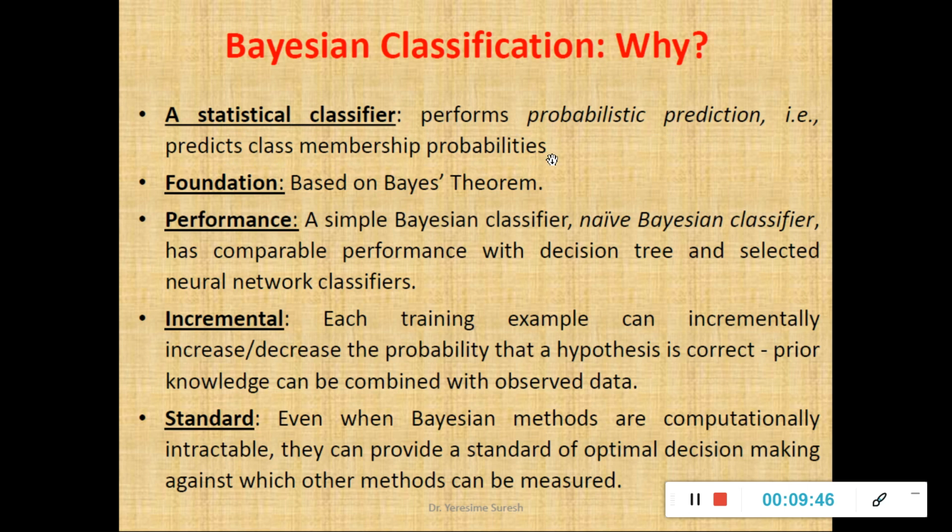Any classifier, as the basic definition indicates, has the objective of categorizing the input data or the attribute set to a predefined target function or class label. So I'll find the class label based on the membership probabilities, the attribute probabilities, which I call probabilistic prediction. So it is a statistical classifier which makes use of a measure such as the probability of a given member or attribute, hence it's a statistical classifier.